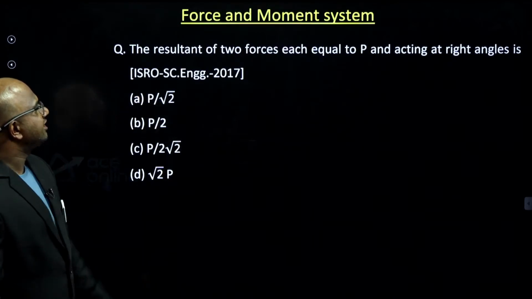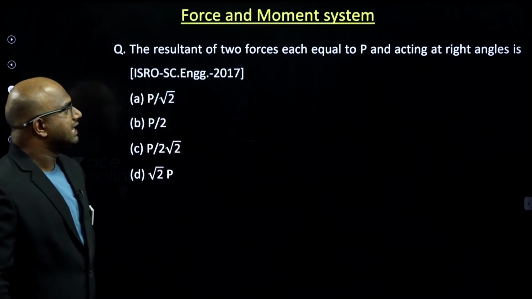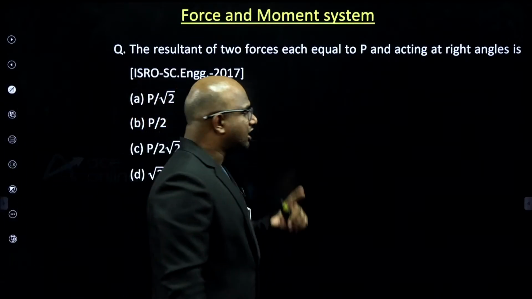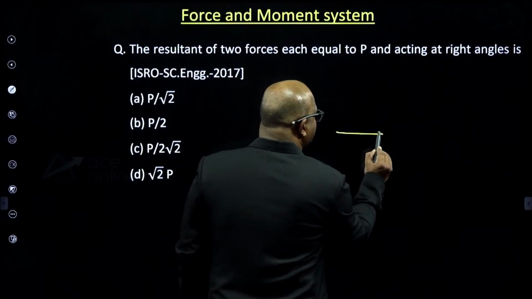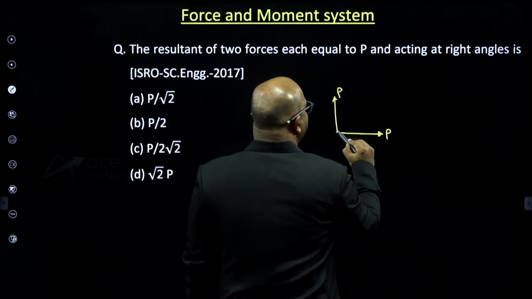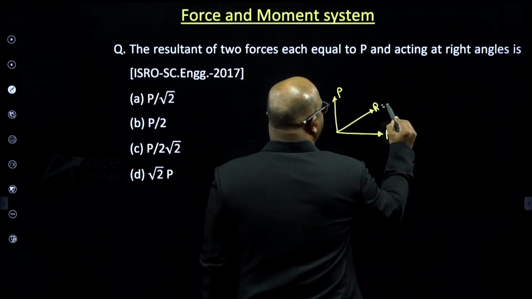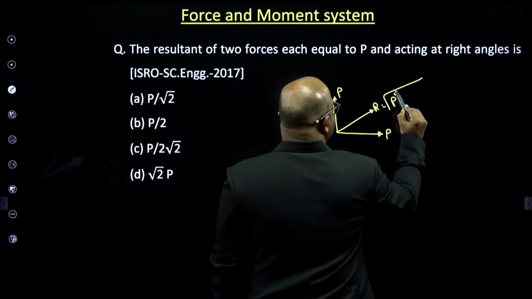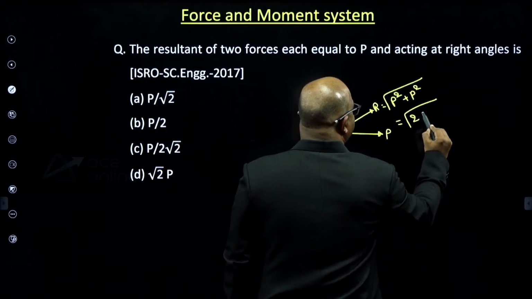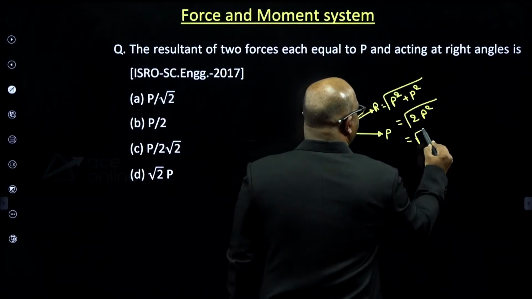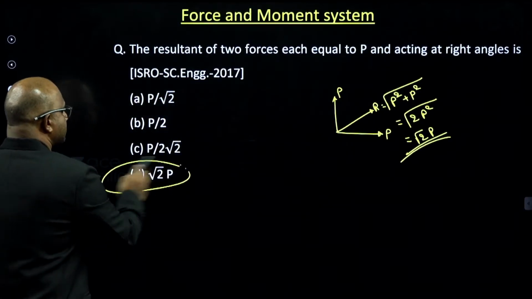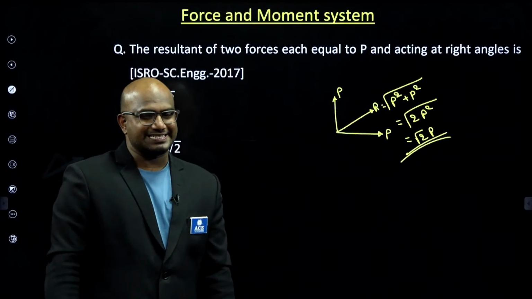Next, the resultant of two forces each equal to P and acting at right angles. This is also P, this is also P, guys. Then the resultant will be how much? R equal to square root of P square plus P square, that is 2P square. It equals root 2 times P is the resultant. The answer is option D, root 2 times P, guys.